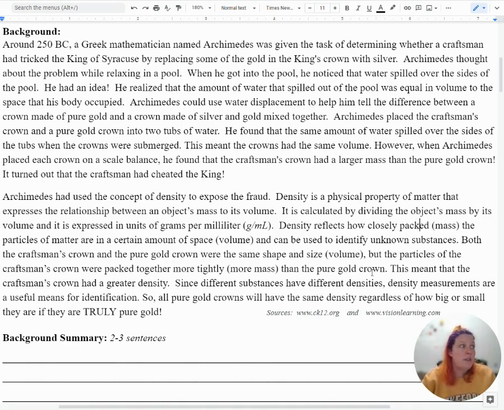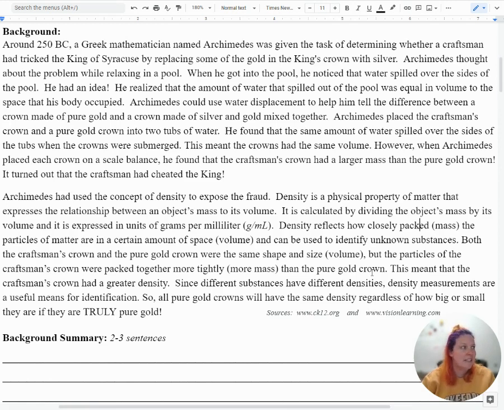Around 250 BC, a Greek mathematician named Archimedes was given the task of determining whether a craftsman had tricked the king of Syracuse by replacing some of the gold in the king's crown with silver. Archimedes thought about the problem while relaxing in a pool. When he got into a pool, he noticed that the water spilled over the sides of the pool.